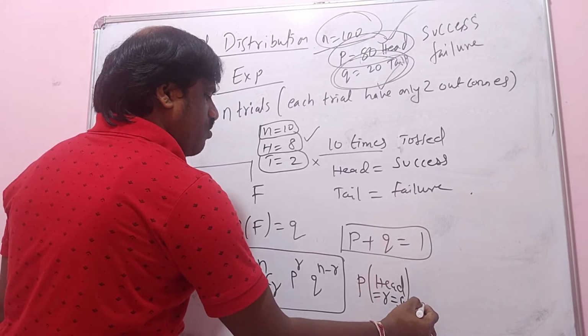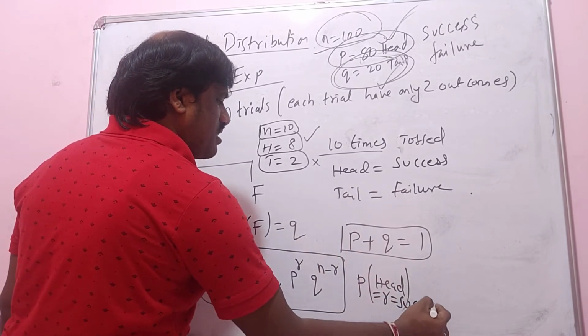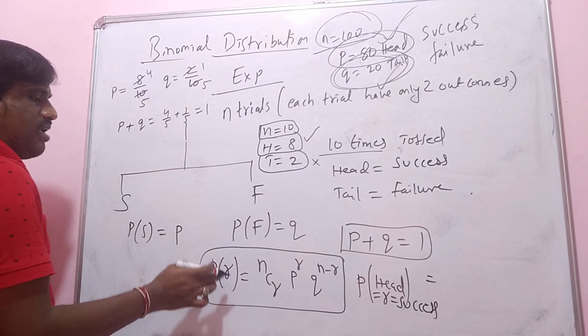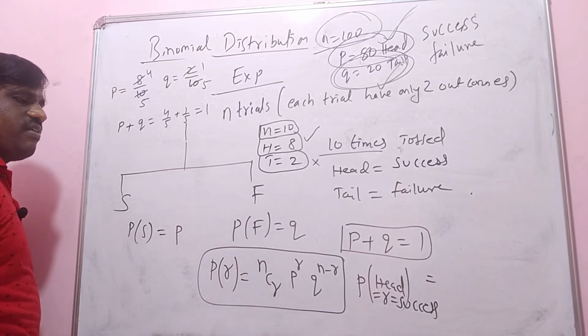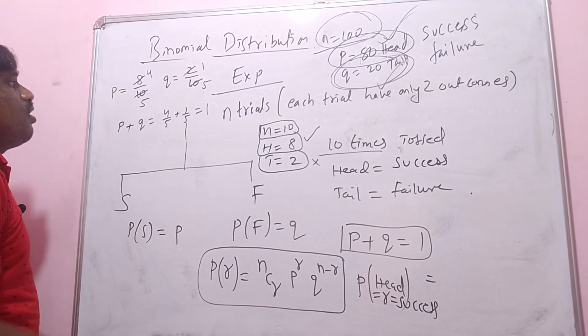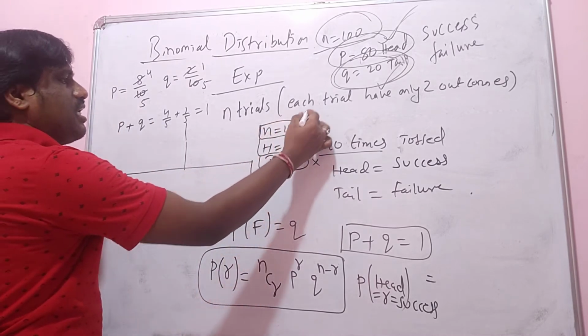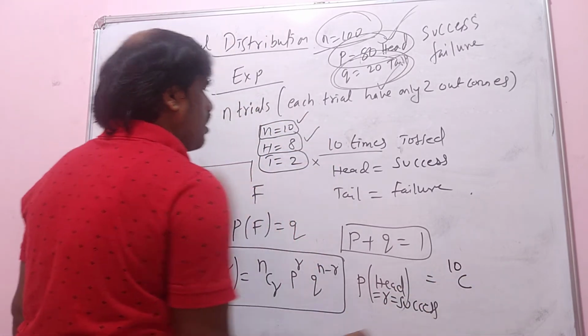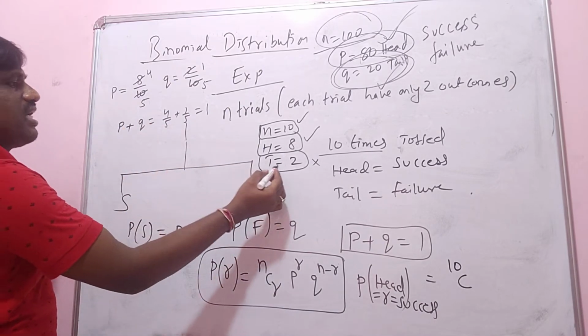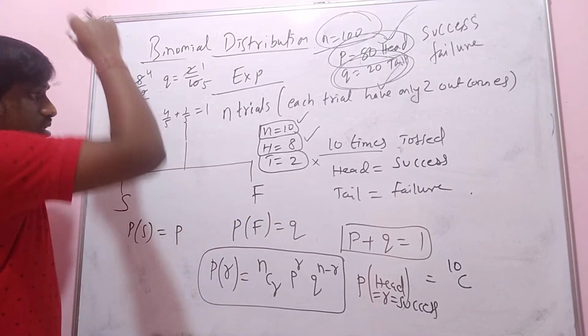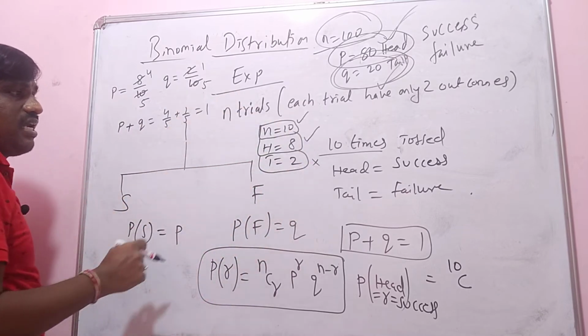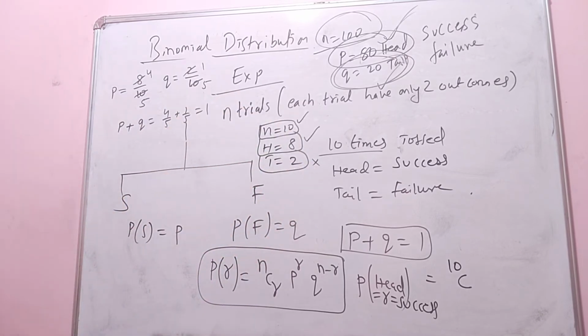So if I want to find the probability of getting my success, I can use this formula: nCr p to the power of r, q to the power of n minus r. What is n here? The experiment is taken 10 times, so 10C. What is r here? Getting head. Success is r, that is 8. So 10C8. Getting head is the success.